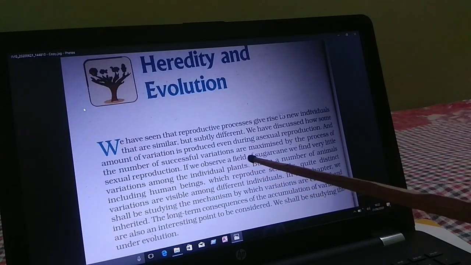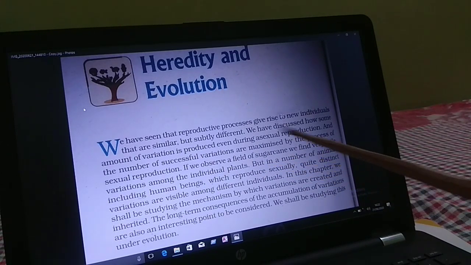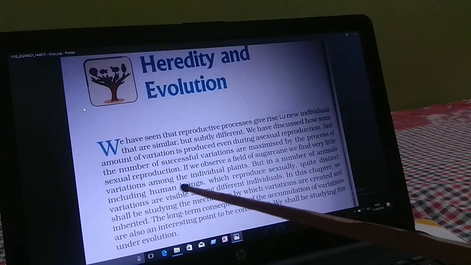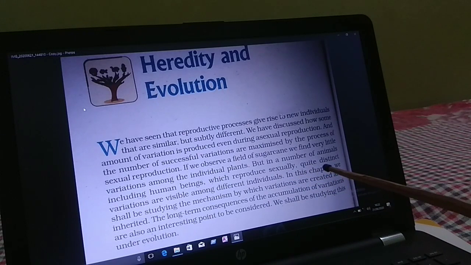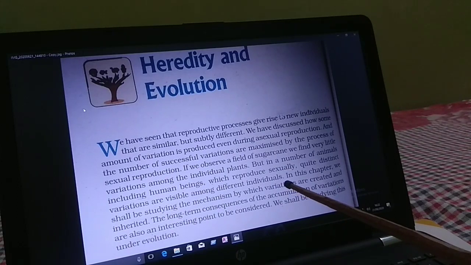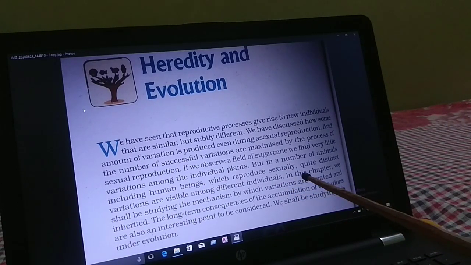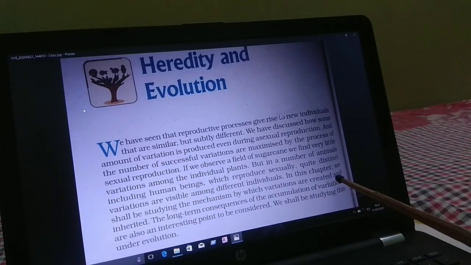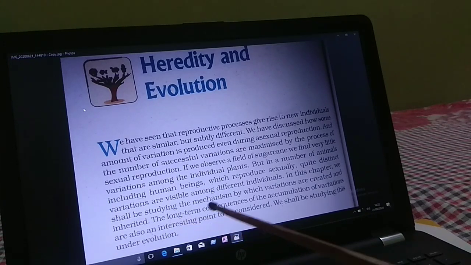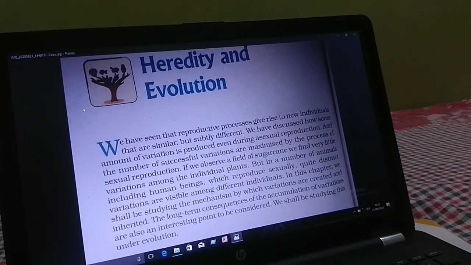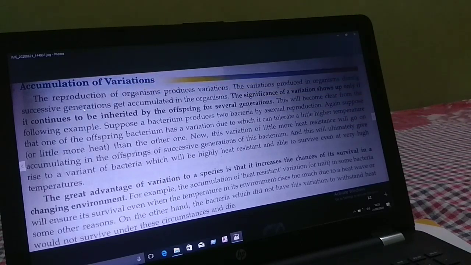If you observe a field of sugar cane, we find very little variation among the individual plants. But in a number of animals, including human beings, which reproduce sexually, quite distinct variations are visible among different individuals. So children, in this chapter, we shall be studying the mechanism by which variations are created and inherited. The long-term consequences of the accumulation of variations are also an interesting point to be considered.